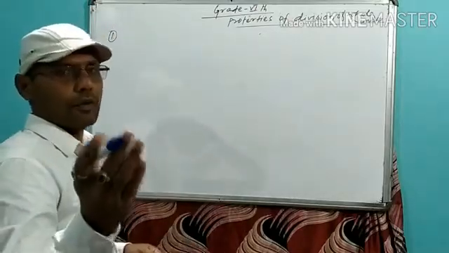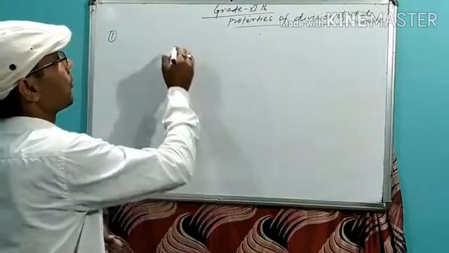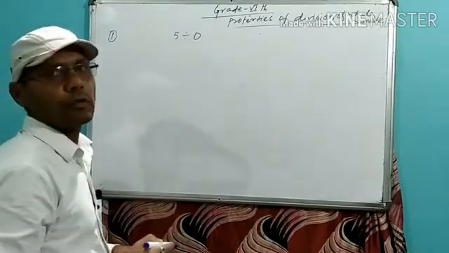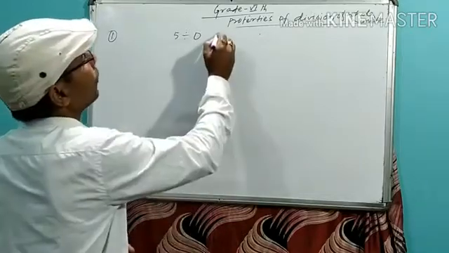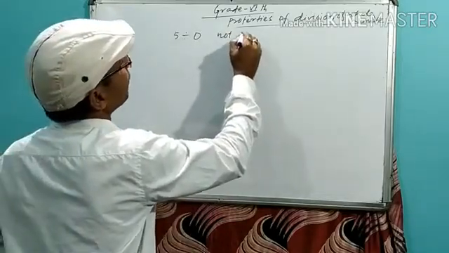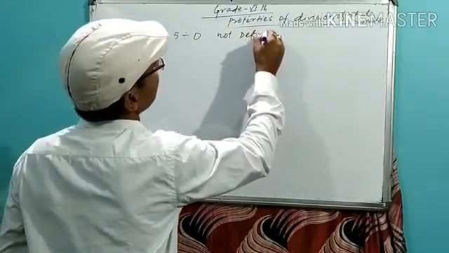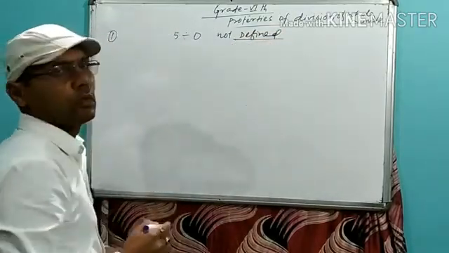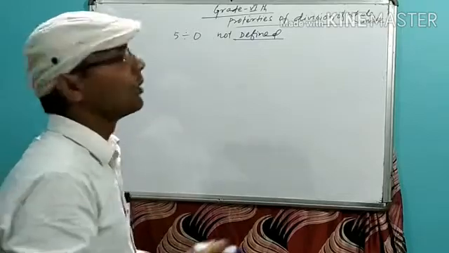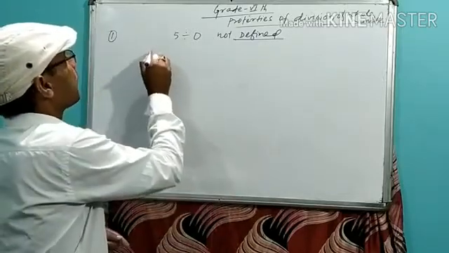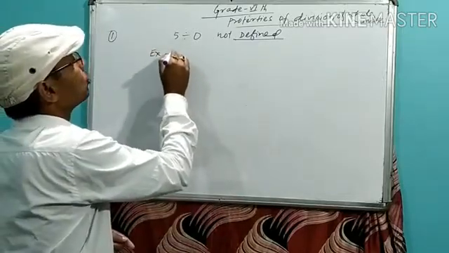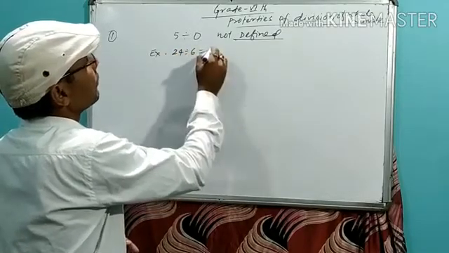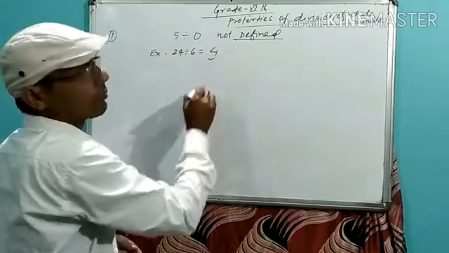Let us try to understand by example. Suppose 5 divided by 0. Can you define it? Not defined. Another example: 24 divided by 6 is 4, and 4 is a whole number.